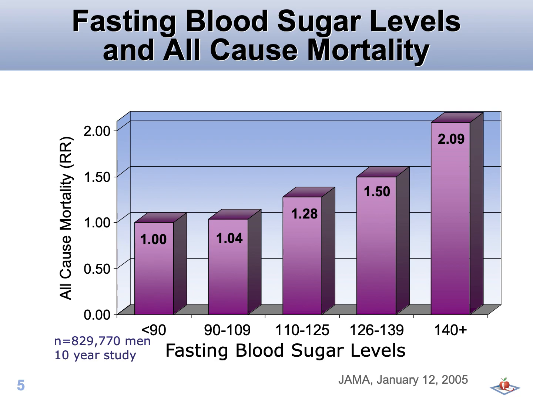Focusing on men in this study, like cancer risk, we can see that as the fasting blood sugar levels increase, the risk of all-cause mortality also increases. Similar trends are observed in women, and pre-diabetic women experienced a 24% increase in total mortality compared to those with normal blood sugars.